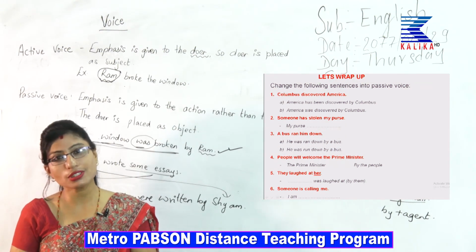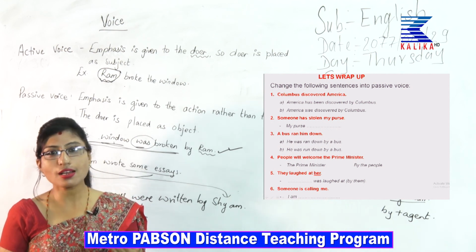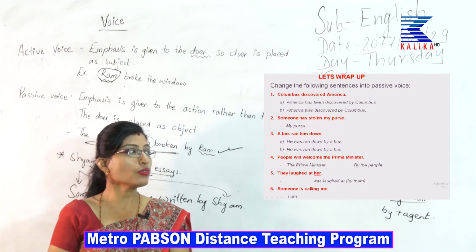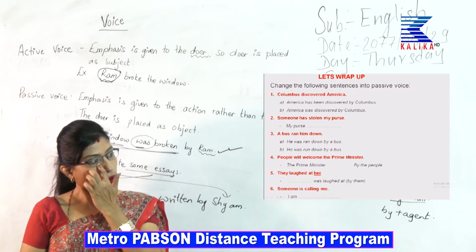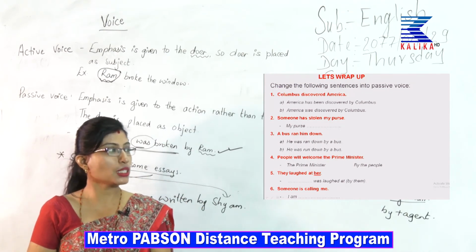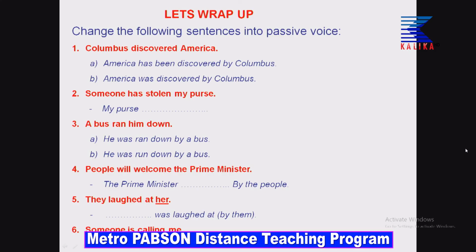I hope, dear students, you have understood this. Please do not make it wrong. He was run down by a bus. Now, the next one, people will welcome the Prime Minister. By has been typed capital, actually it is small letter b. Anyways, look at the example and the answer, please guess the answer. The Prime Minister dot dot dot by the people. The Prime Minister will is there. Just now in the table we had learnt a rule, it will be the Prime Minister will be welcomed